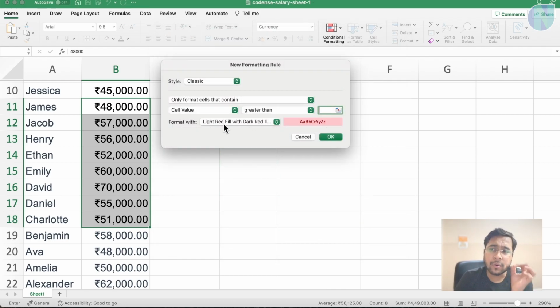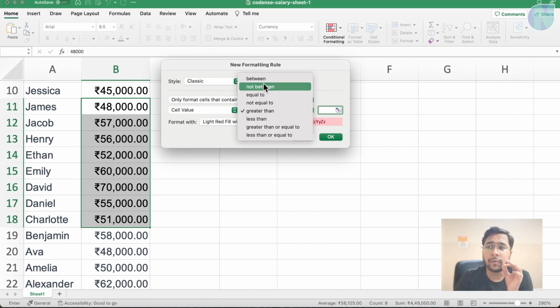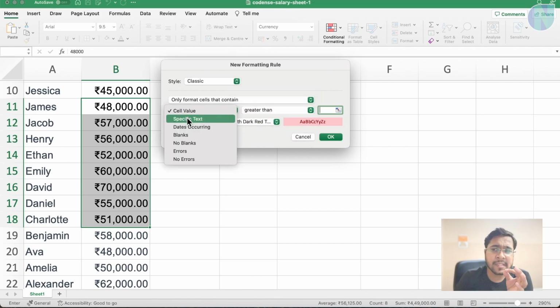You can set your custom formatting as well, on less than, equal to, greater than. You can see like cell value, specific text, dates occurring. Like when you have dates in your sheet, you can put it like, if my date is near the end of the month, then make it red.